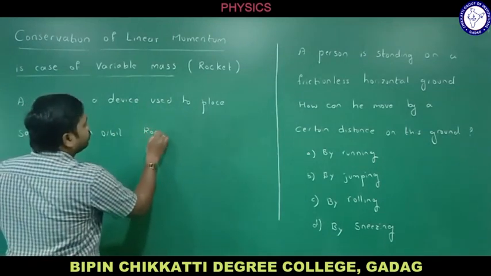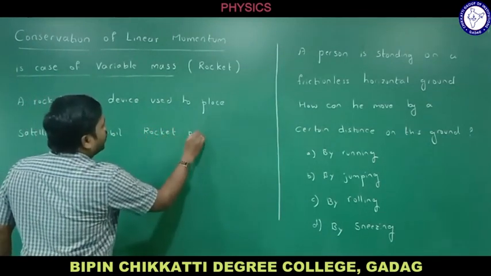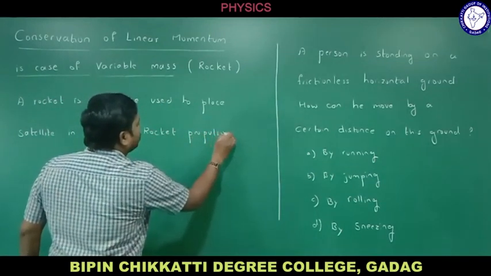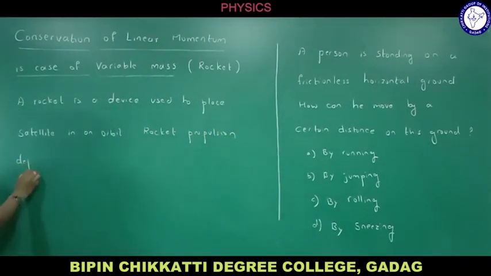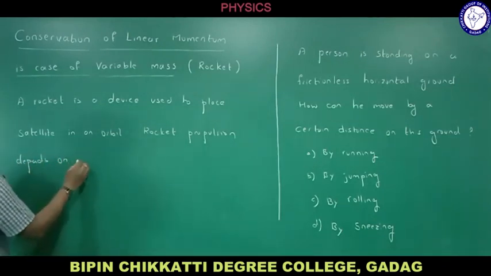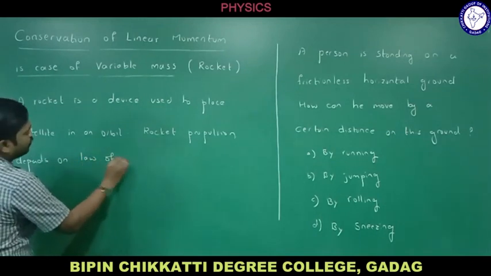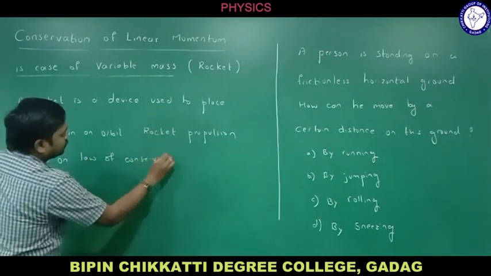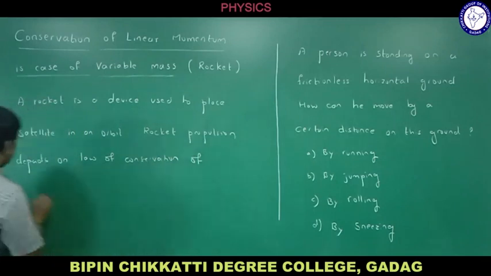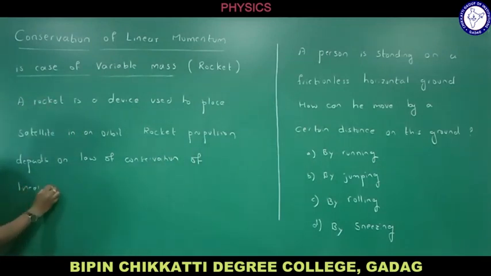Rocket propulsion depends on the law of conservation of linear momentum.